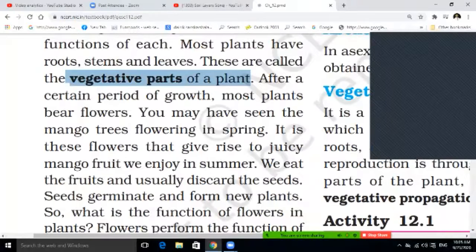After a certain period of growth, most plants bear flowers. You may have seen the mango trees flowering in spring. So it is this flowering that gives rise to the juicy mango fruits we enjoy in summer. You have already enjoyed that.